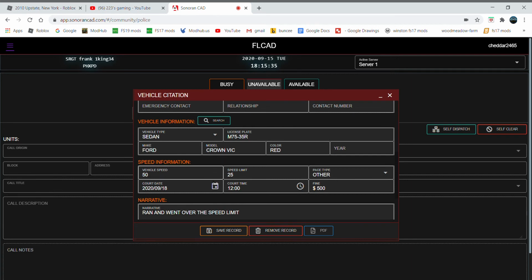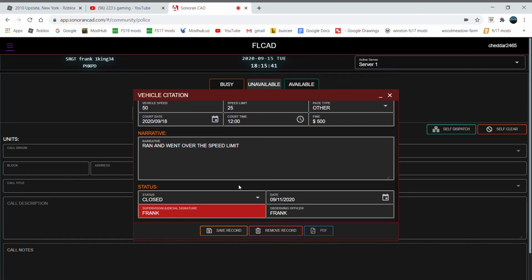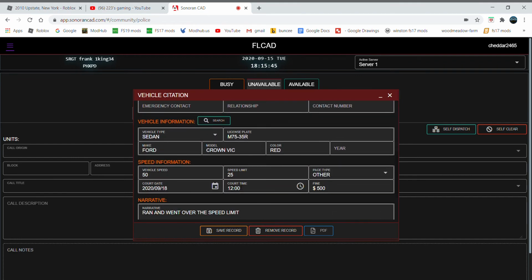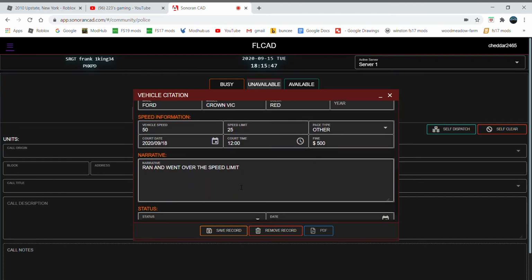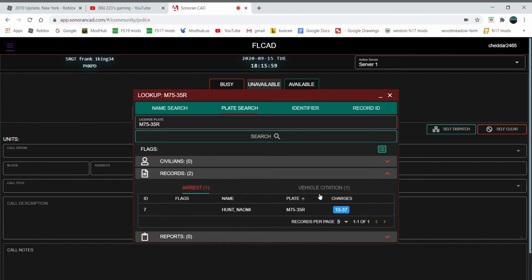Oh yeah, so it's also for going 50 in a 25. I really didn't catch her doing that, but I had to put in the record for it because there was no... I just put in that she ran and went over the speed limit. Pretty much ran over the speed limit until I spiked them. So that's why it has a vehicle citation as well as an arrest. So I was able to tow the vehicle as well as arrest her for the 1037.